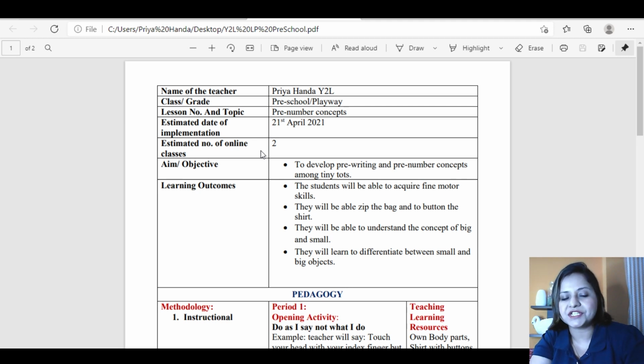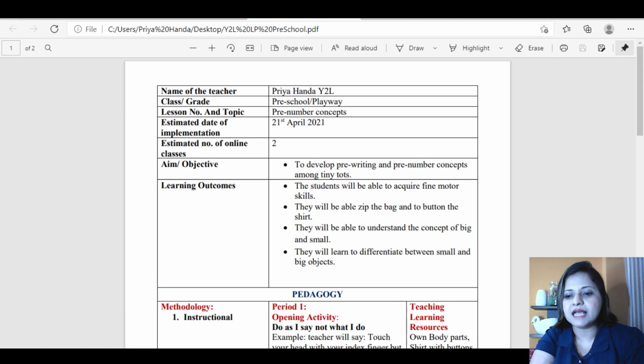Then aim or objective, as I said, it's a general one. So to develop pre-writing and pre-number concepts among tiny tots. Learning outcomes, the students will be able to acquire fine motor skills. They will be able to zip the bag and to button the shirt. These are the activities we are going to take. They'll be able to understand the concept of big and small. They will learn to differentiate between small and big objects. So these are the things that I'm going to take, and I'll make sure that these outcomes are met.